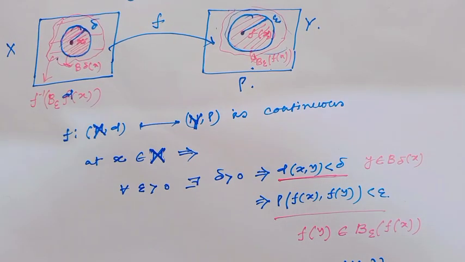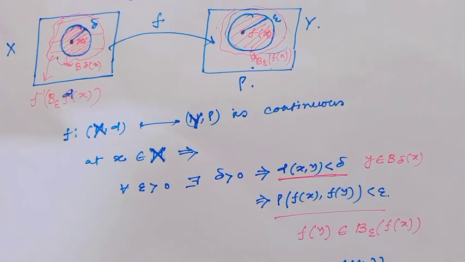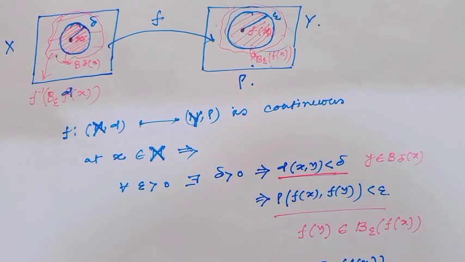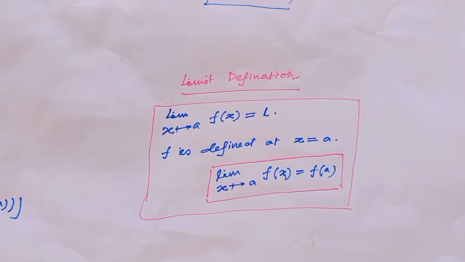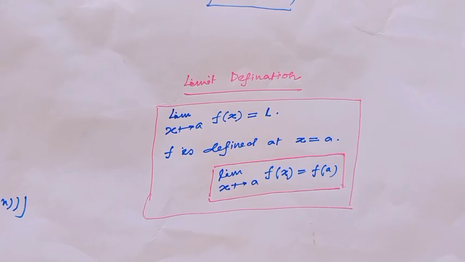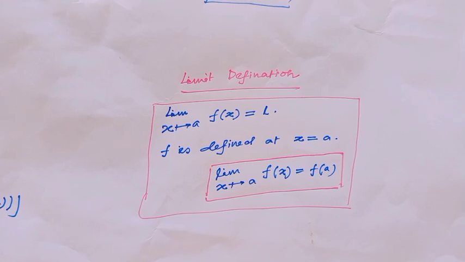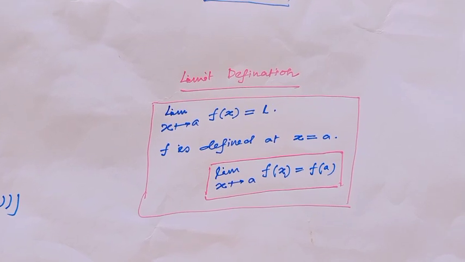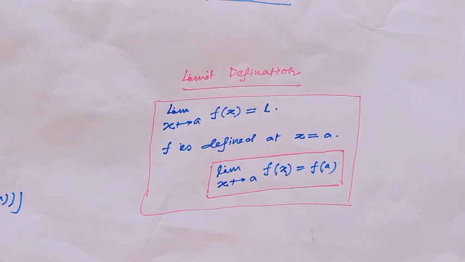Now I will see the limit definition of continuity. At first I will look at the real line, then the metric space. Actually, all of us know the limit definition of continuity.